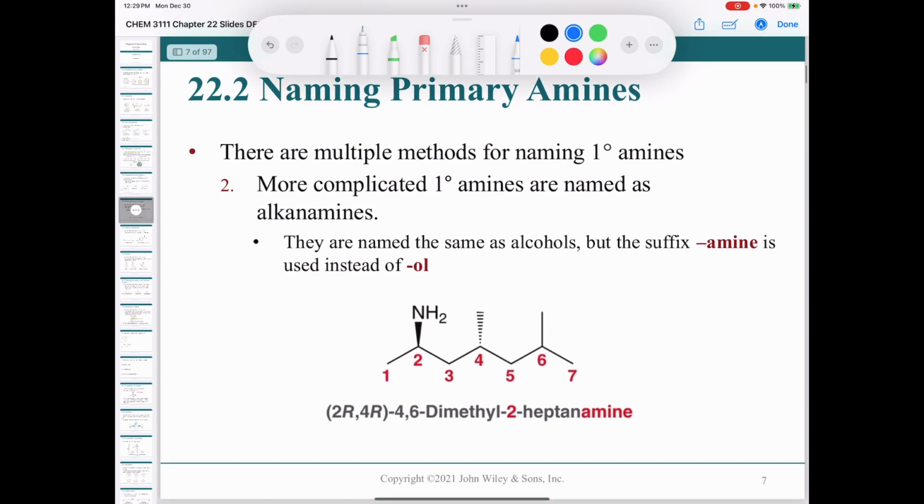But if we look at this more complicated example here, we name it just like we would name an alcohol. We find the longest carbon chain: 1, 2, 3, 4, 5, 6, 7. We give our functional group the lowest possible number, which is 2. So this is a 2-heptanamine. We have methyl groups at carbons 4 and 6, so we have the 4,6-dimethyl, and then we assign the stereochemistry at carbon 2 as R and at carbon 4 as R. So again, the same way you would name the compound if it was an alcohol.